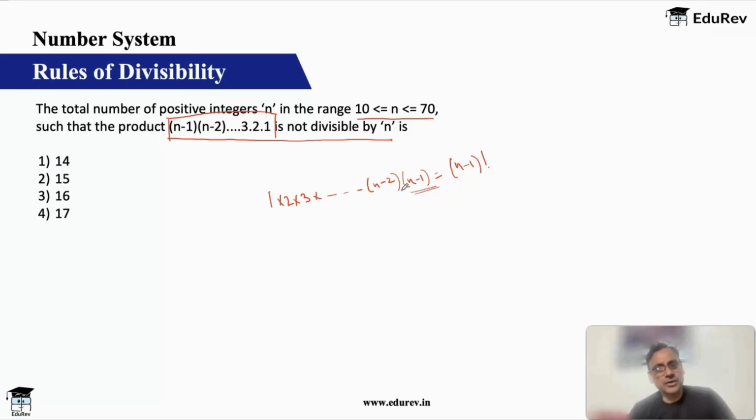The only case it will not divide is if you take 11 as your n. So for 11, nothing from 1 to 10 or 10 factorial can divide 11 because 11 is a prime number. Any number that can be broken down will be present and can be divided. So here we basically have to count up to 70 how many prime numbers are there, but starting from 10 we don't have to count.